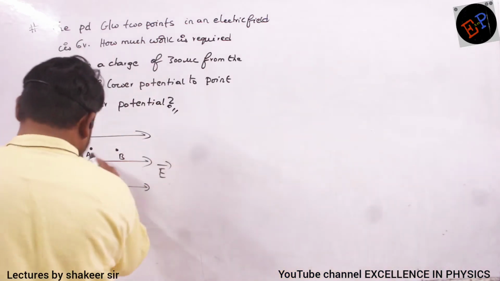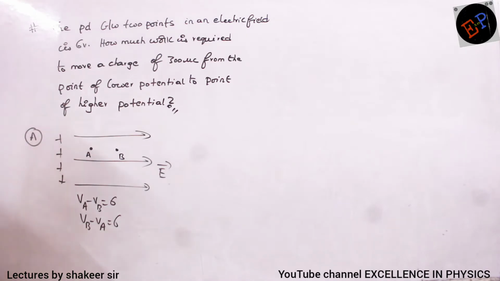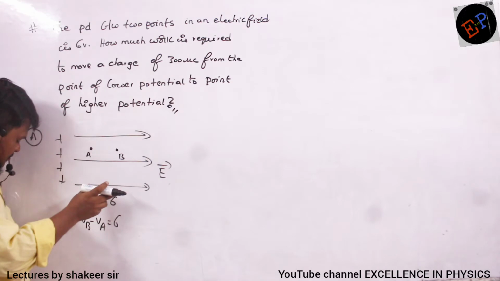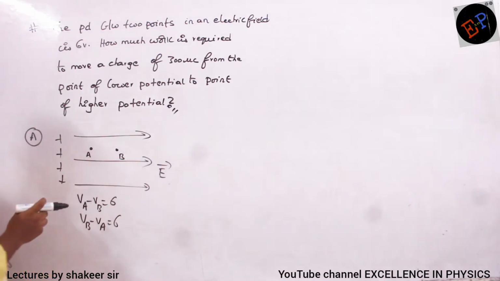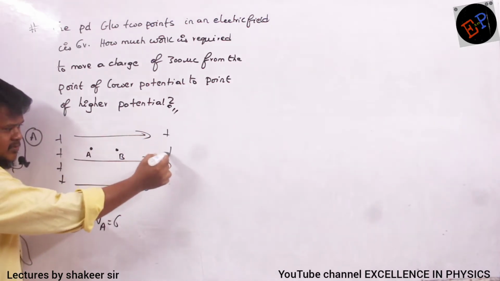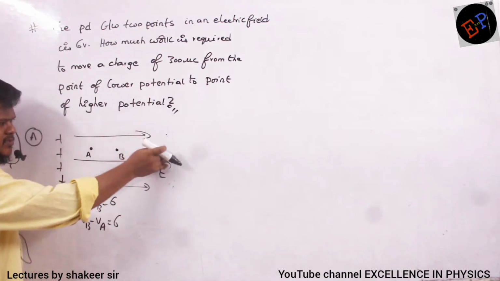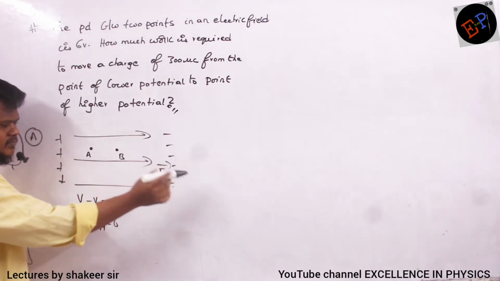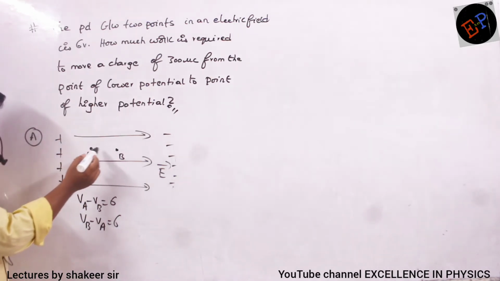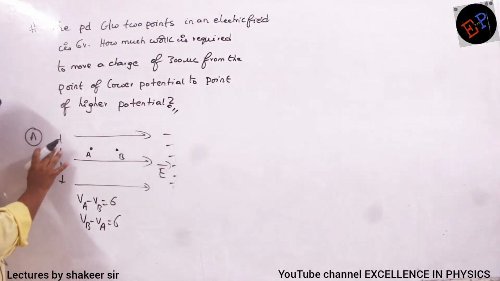See, here, if this is the direction of the electric field, it means positive charges are present here, and negative charges may be present here also, may or may not be present. We should see the direction of the field first. So which one will have higher potential? The point which is closer to the positive charge will have higher potential.